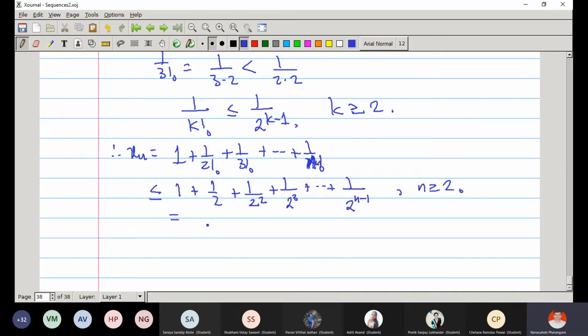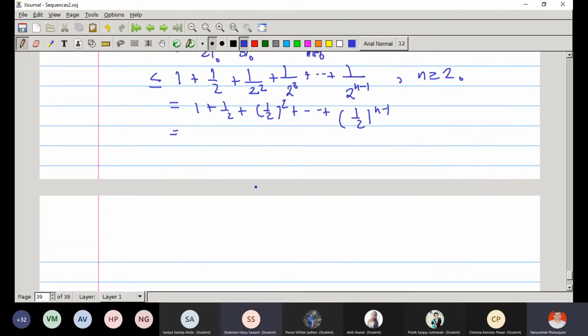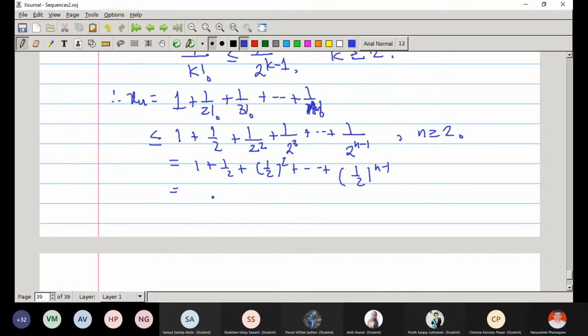Now, this is a geometric sum: 1 plus half plus half squared up to half raised to n minus 1, a geometric series. What is the sum of this? You know the sum 1 plus r up to r raised to n is 1 minus r raised to n plus 1 divided by 1 minus r.